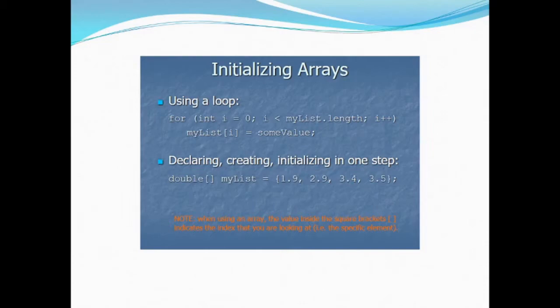So if we want to declare, create and initialize in one step, we write double myList is equal to, and we don't have to specify the length, because it will be automatically fixed according to the number of elements assigned. So there's no problem regarding the length. Here we have provided 4 elements, so the length of myList will be 4.